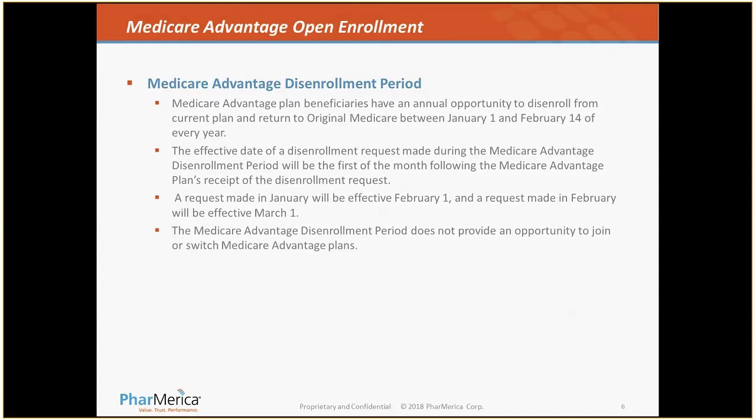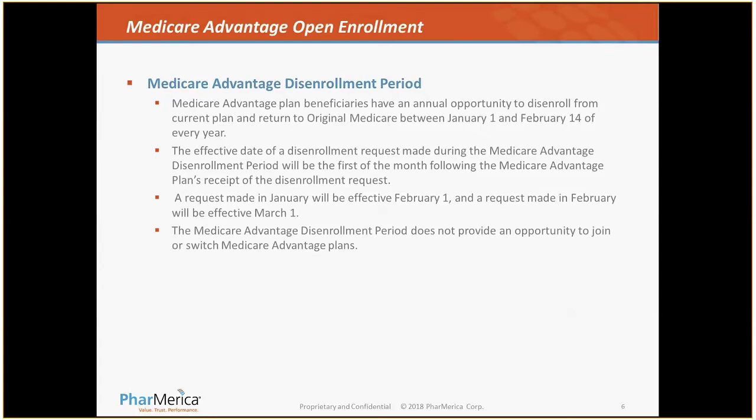I want to touch briefly on the Medicare Advantage plan open enrollment and disenrollment period. There are special rules and requirements around Medicare Advantage plans. The beneficiaries have an annual opportunity to disenroll from the current plan and return to an original Medicare plan between January 1st and February 14th of every plan year.